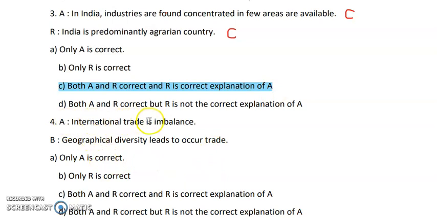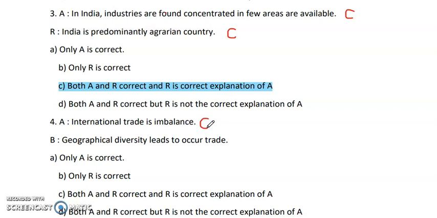A, international trade is imbalanced. So basically we all know that yes, international trade is always imbalanced. You never find that the trade is the same every day. Even in the share market, you see once the share market is in a boom, then it falls. Within a fraction of a second there is a fluctuation. So international trade is also always imbalanced. The consistency, the stability is not there. So this statement is correct.